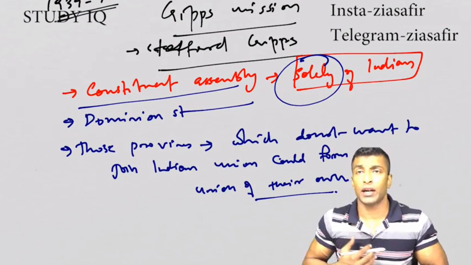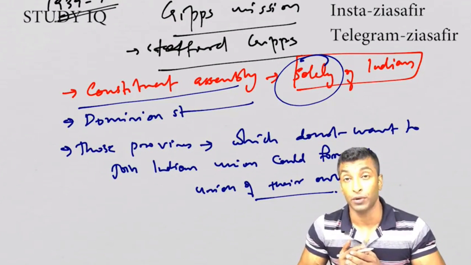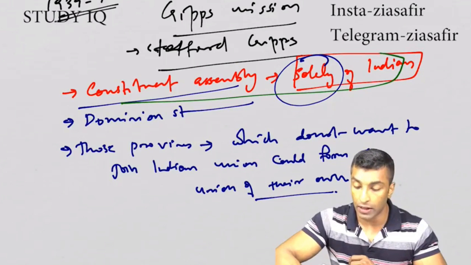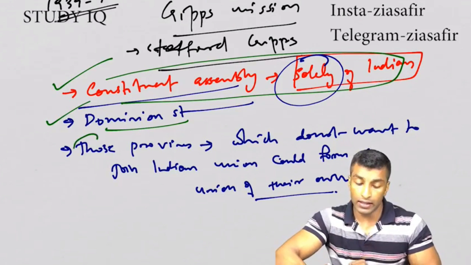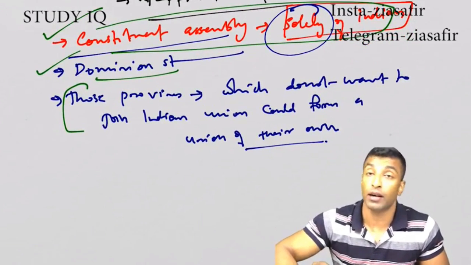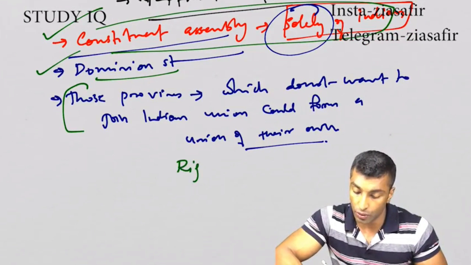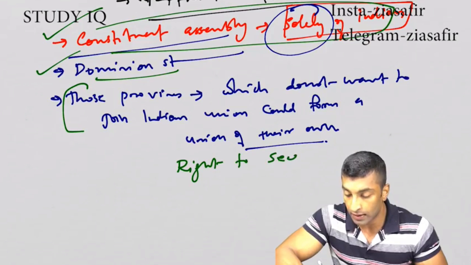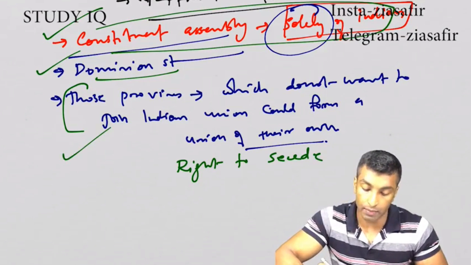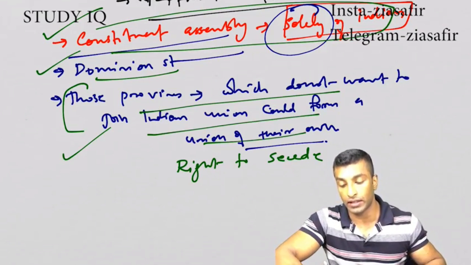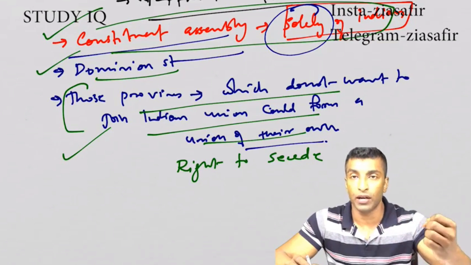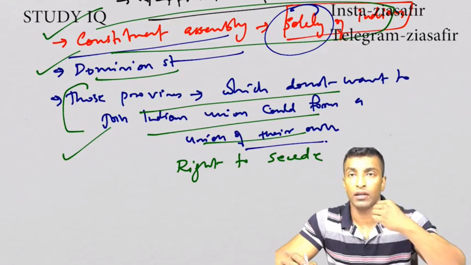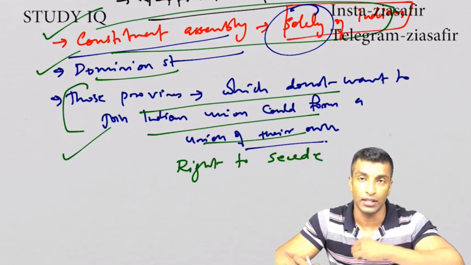So if you get a question like this, which among the following is correct with respect to Cripps Mission? Constituent Assembly solely of Indians, correct. Dominion status, yes, correct. Now instead of this I can give you another statement, right to secede. Is it correct? Yes, it is correct, because this is talking about right for secession. That means if you don't want to join India, you can remain as a separate union. That means it was given the right to secede or right to secession.